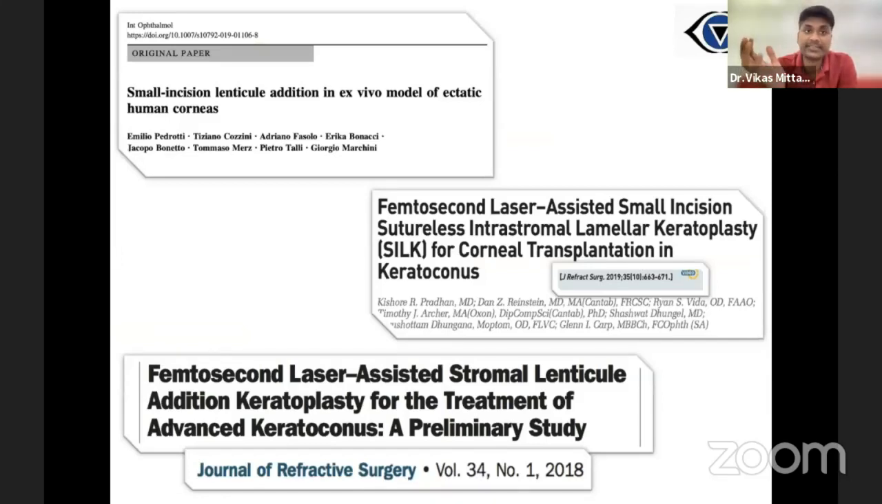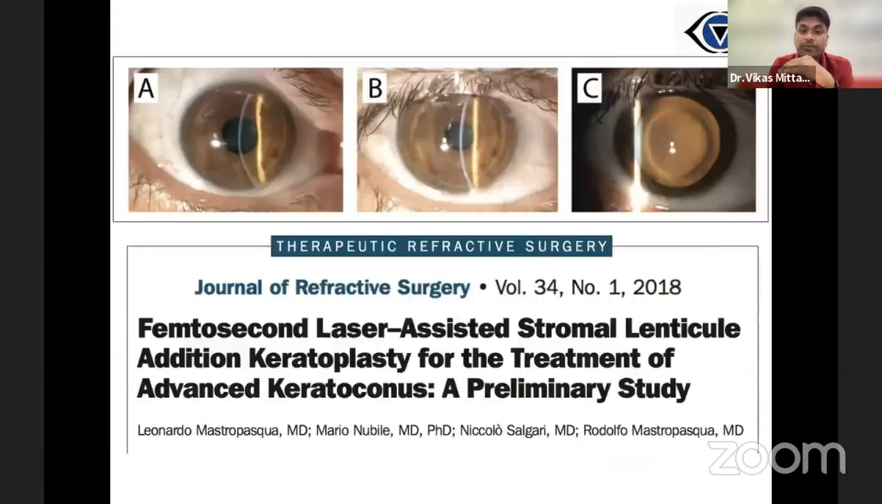The other aspect that has been shown is stromal augmentation. That has also shown, there are 4 or 5 very good studies where they removed the stromal lenticle while doing SMILE and transplanted it into the keratoconus cornea by creating a pocket using femtosecond laser in the mid-stroma. And what they found was a decent outcome. They found both flattening as well as stabilization, but most of the studies had a follow-up of close to 1 year.